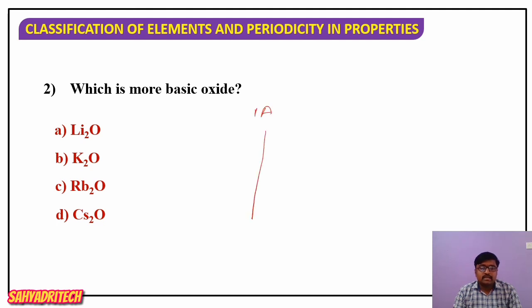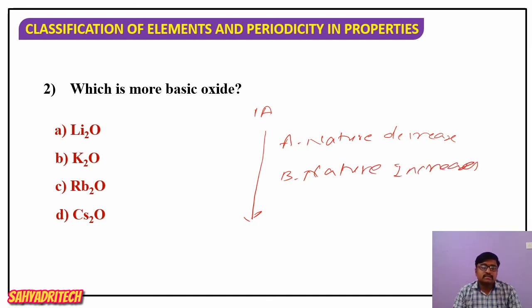When we consider down the group, acidic nature of oxides decreases. What about basic nature? Basic nature goes on increasing down the group. So according to that, the most basic is cesium oxide.